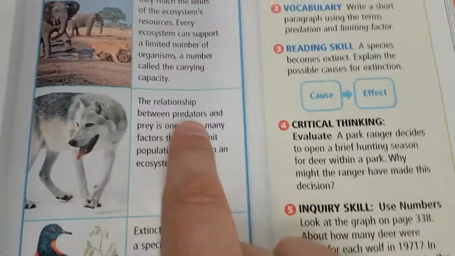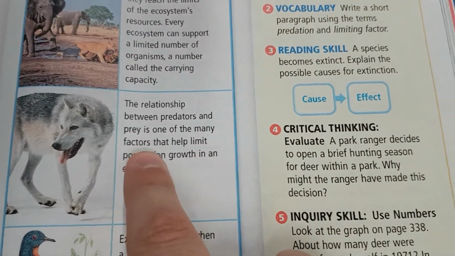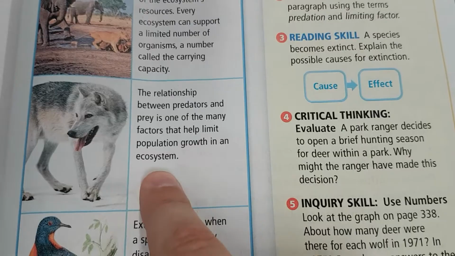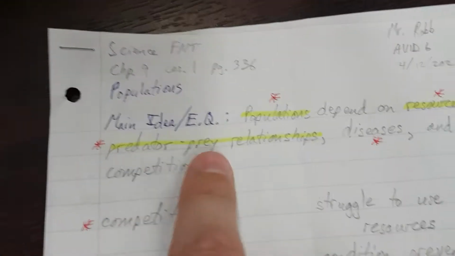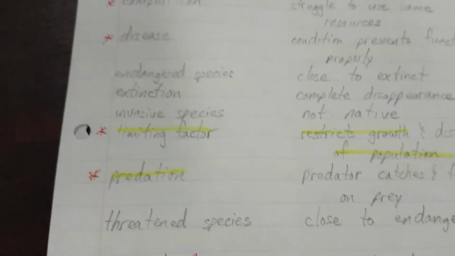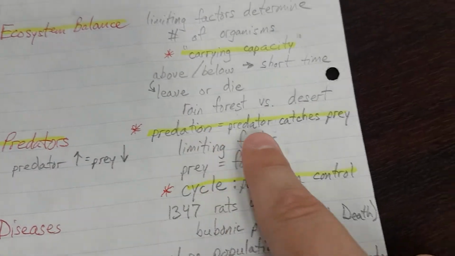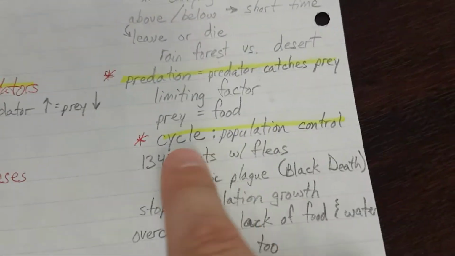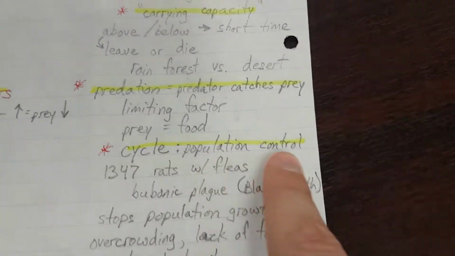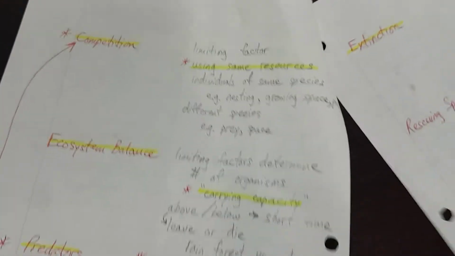Okay, the relationship between predators and prey is one of the many factors that help limit population growth in an ecosystem. Predator-prey relationship. That's predation. Predators. Predation is when predator catches prey. There's a cycle that helps with population control. Let's see, anything else there?